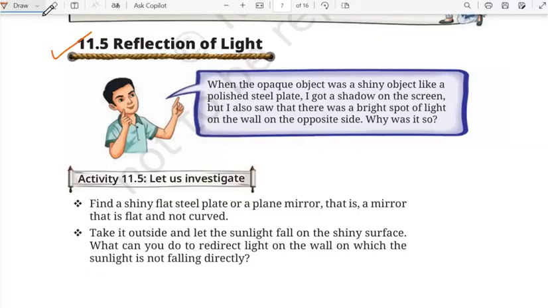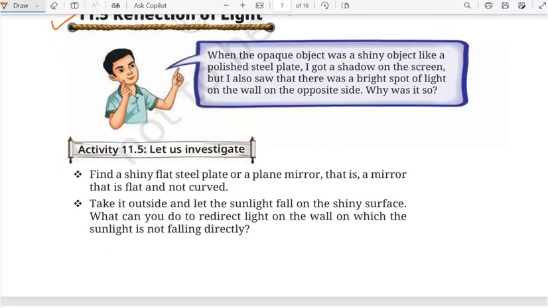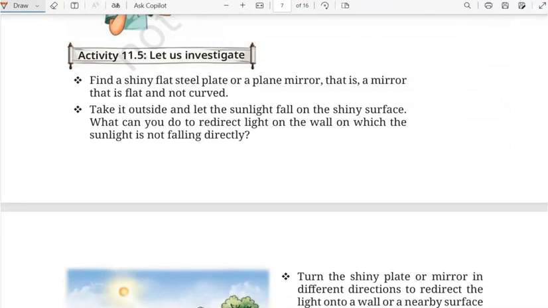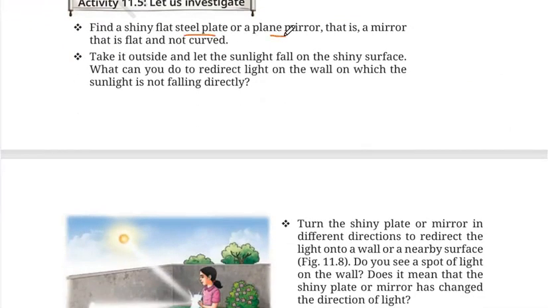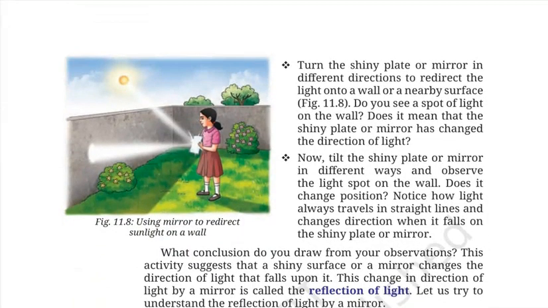So to understand reflection of light, let us do an activity. What we need to do is we find a shiny plate or a plain mirror and we take it outside and let the sunlight fall on the shiny surface. Okay, so what do you see when you take it in the sunlight? You will observe that the light will be reflected. The sunlight that is falling on the mirror or the shiny metal plate will be reflected and can be seen on a screen or a wall in the opposite direction.